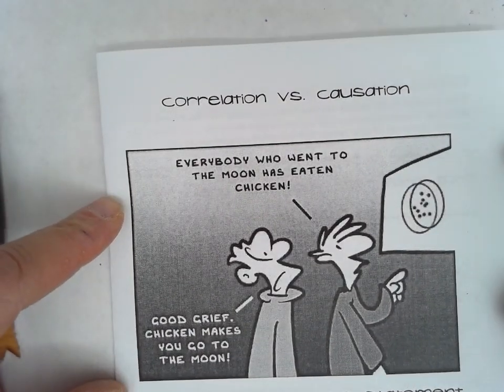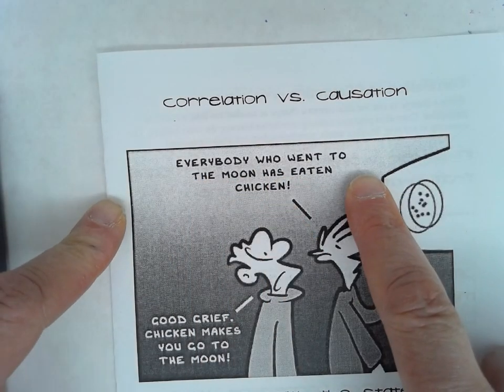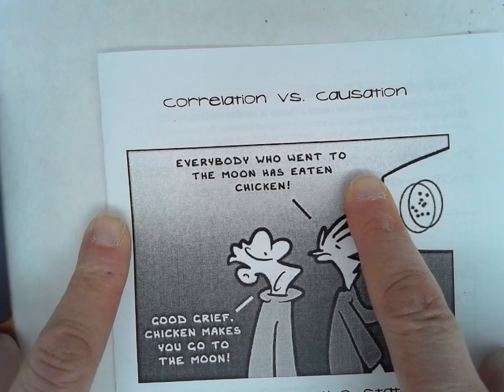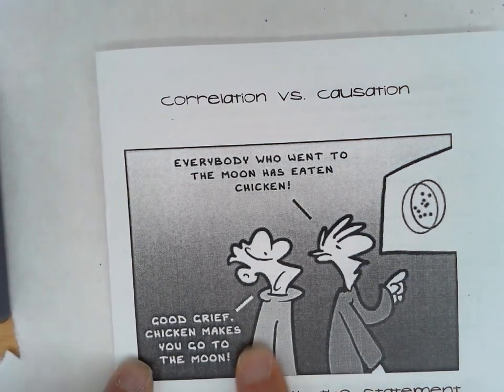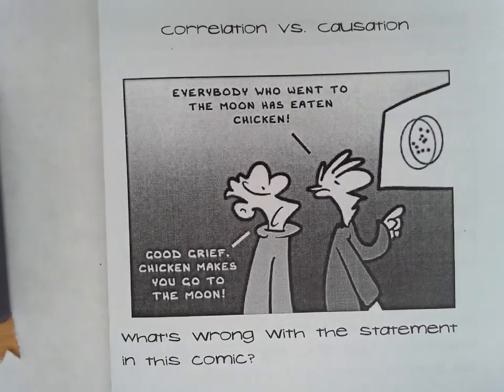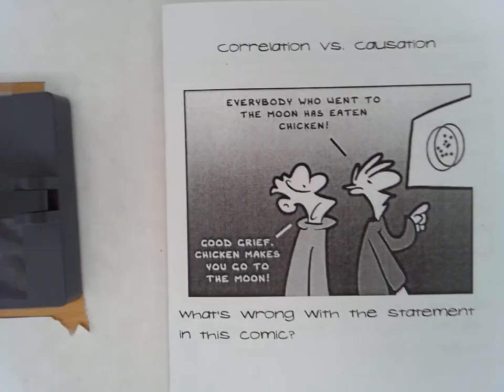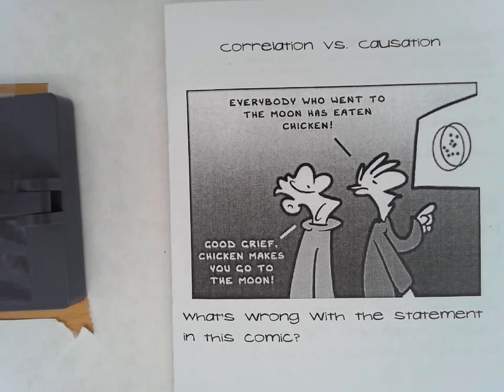This guy's saying that everybody who went to the moon has eaten chicken, probably because the astronauts who walked on the moon were given chicken in their meals. And this guy's saying, good grief, chicken makes you go to the moon. Obviously, that is ridiculous, okay? Because chicken doesn't make you go to the moon, right? One doesn't cause the other, right? But they are correlated because they sent chicken into space with the astronauts to eat.